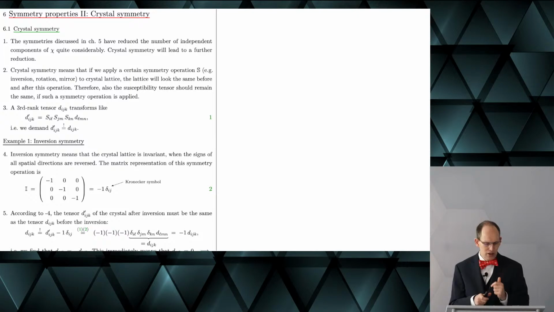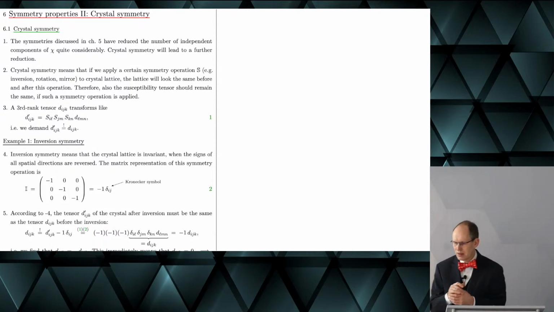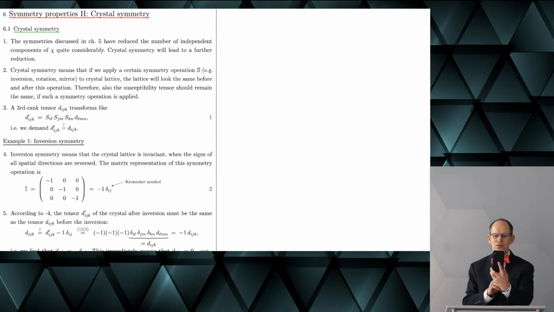So crystal symmetry means that if you perform the symmetry operation on the crystal, say you have fourfold symmetry for a crystal, or let's do it like this. So we have actually just twofold symmetry here.